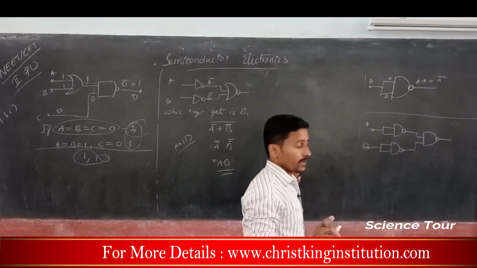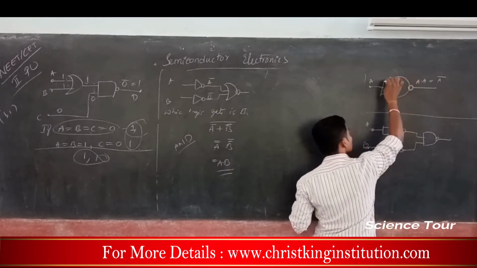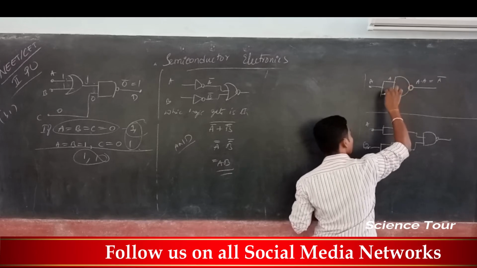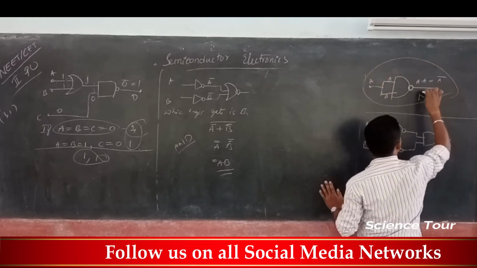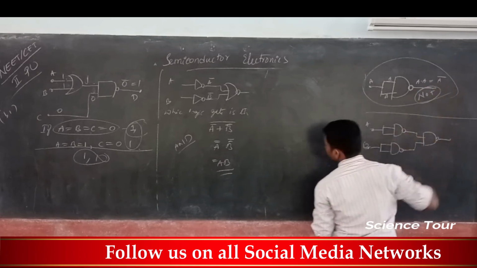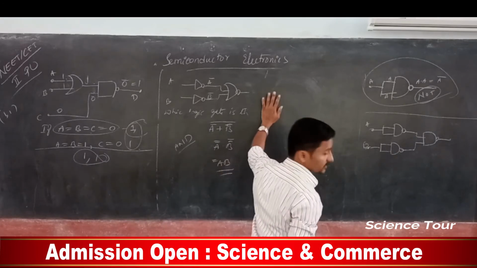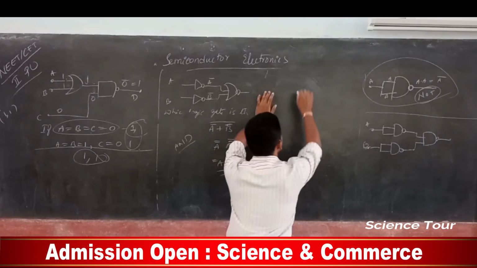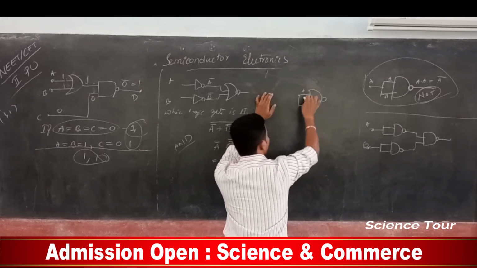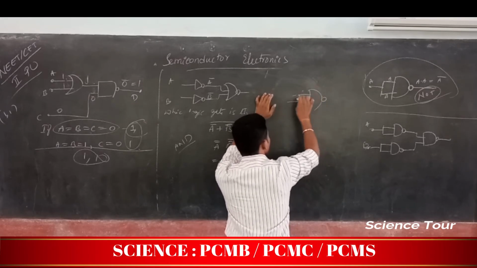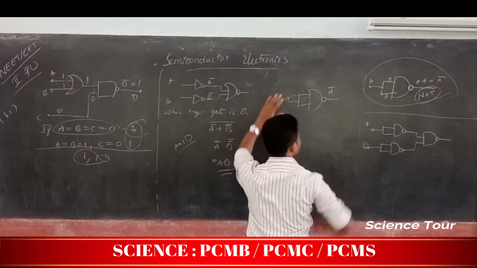So always remember, for a NAND gate, if two inputs are shorted, it behaves as a NOT gate. We did one diagram like this already. Here it is A bar, no need to write it down; a single input divides into two, and generally we get NOT itself.